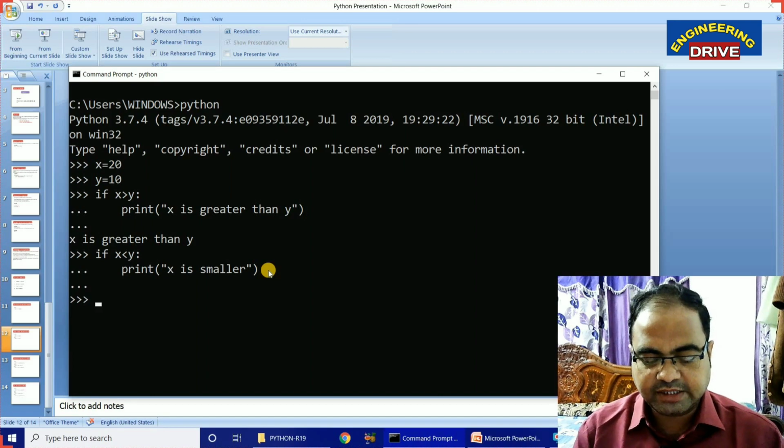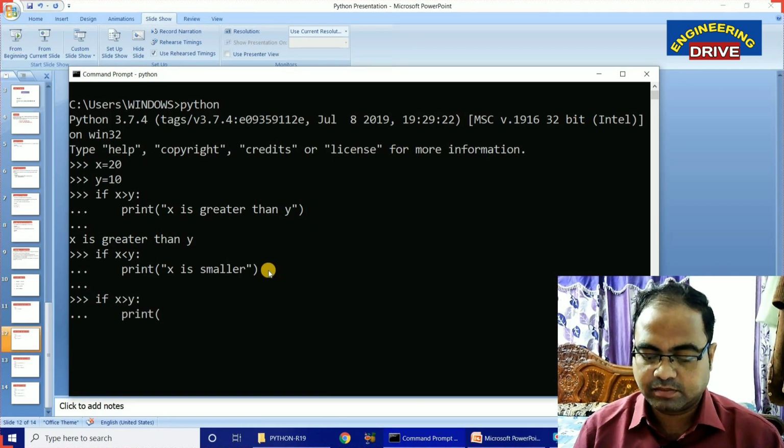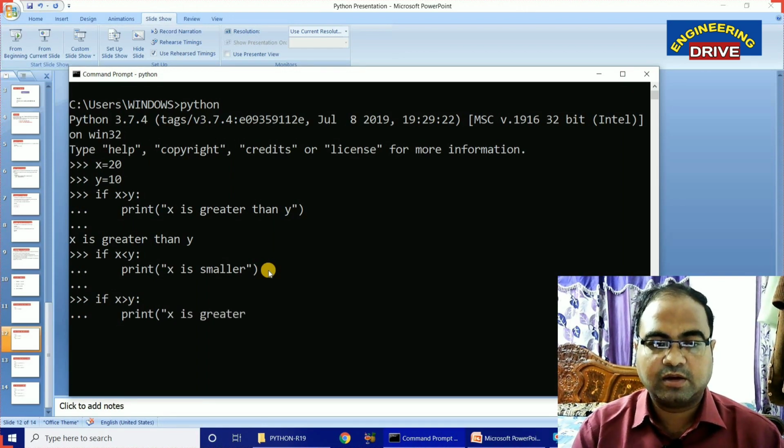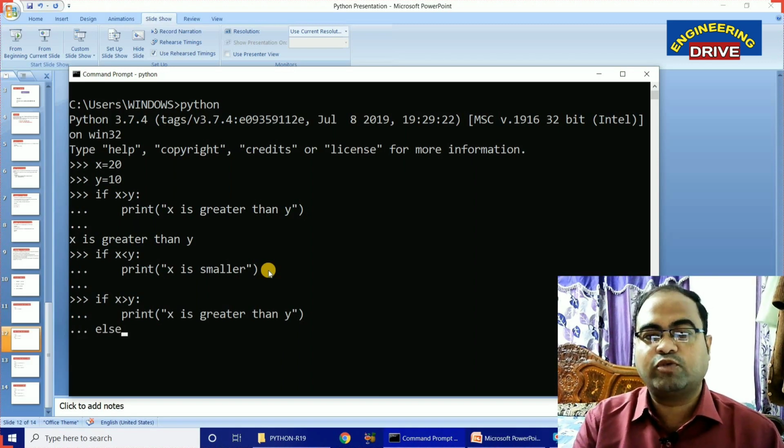Okay, so let us take the same program. If x greater than y, 1, 2, 3, 4 spaces, print x is greater than y. Else, okay, don't give 4 spaces here.